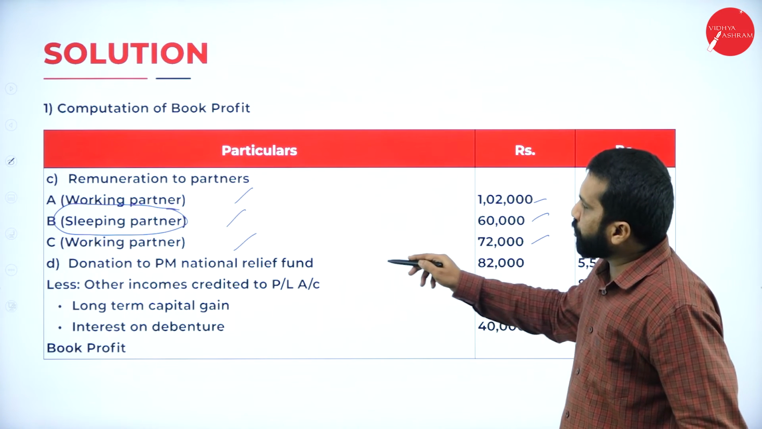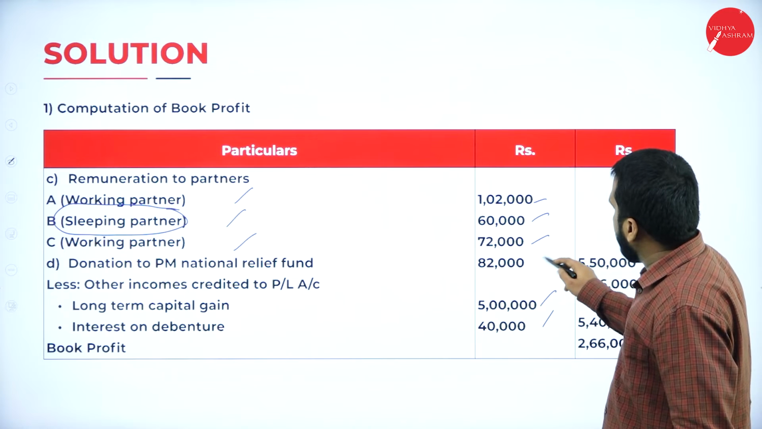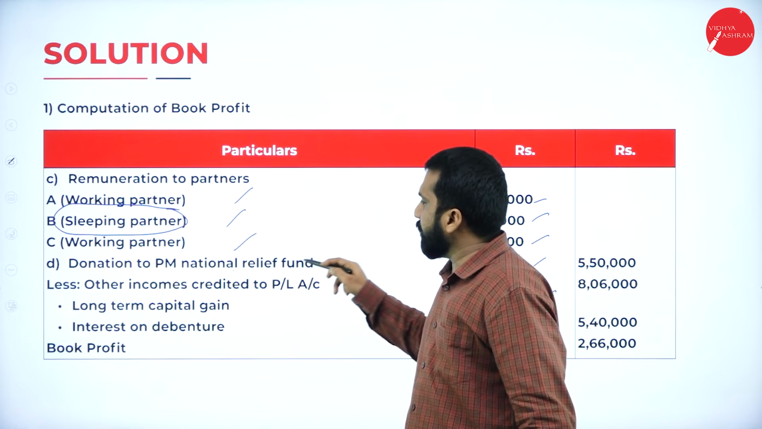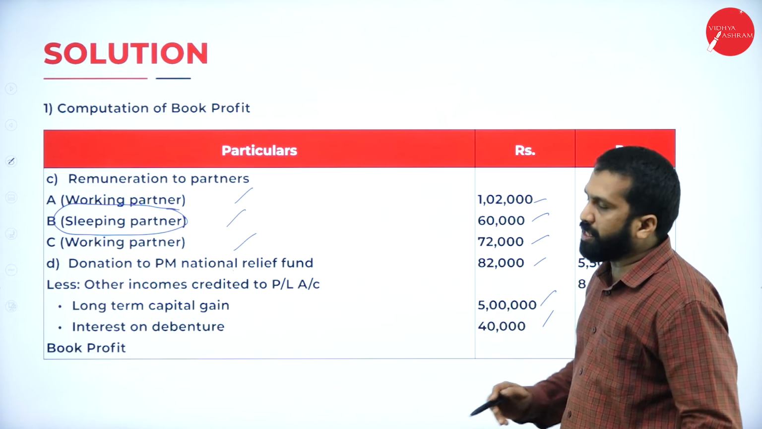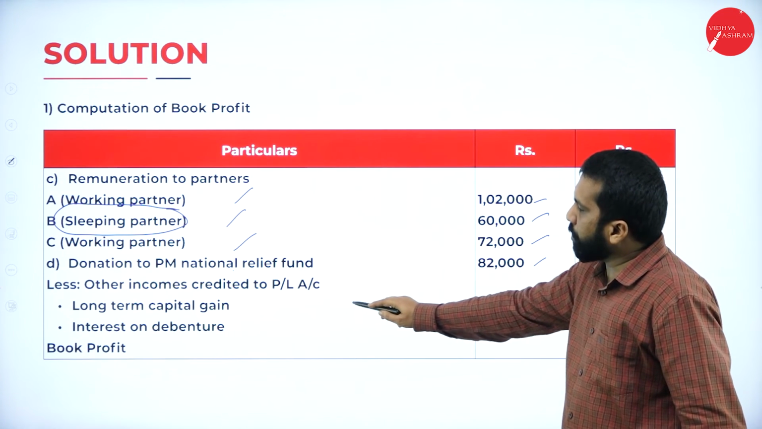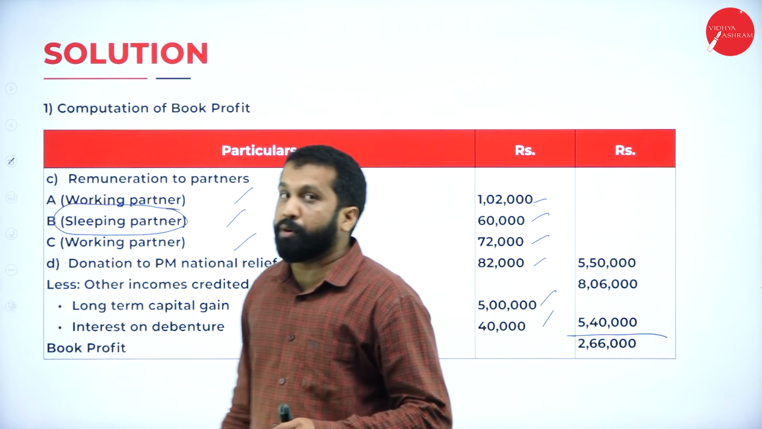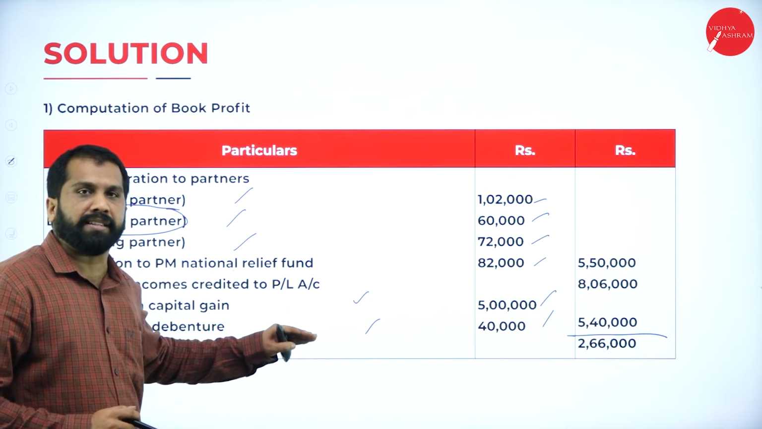Then donations, all the donations will come. Then 82,000. Donation to Prime Minister National Relief Fund you are supposed to take. Other income credited to P&L, these are your credit items. Long term, interest on debenture. After doing everything, you will get your book profit. Work out slowly, you will understand this.